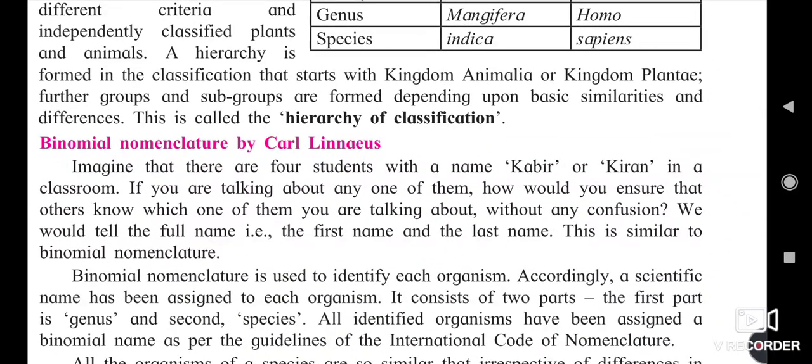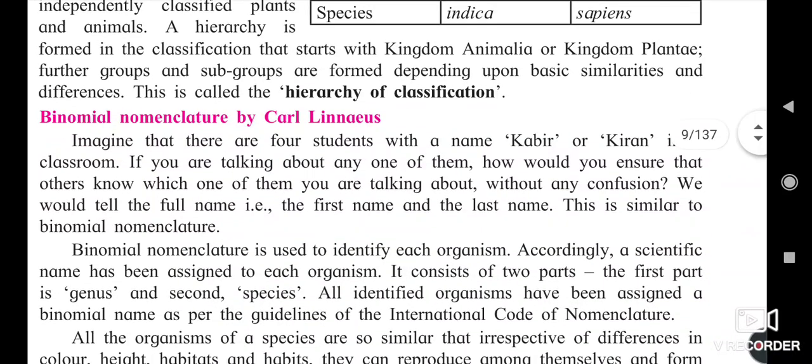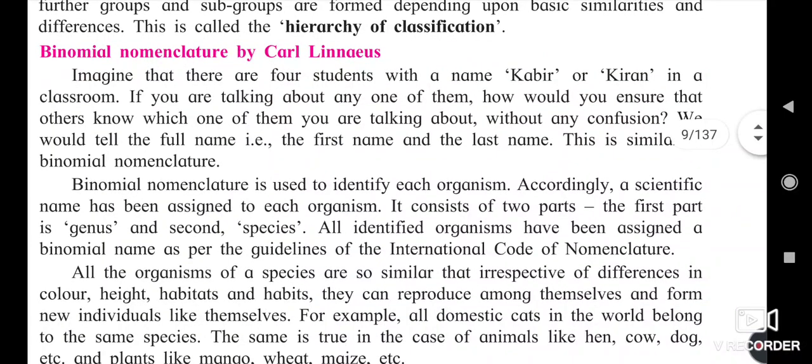Binomial nomenclature by Carl Linnaeus. Imagine that there are four students with the names Kabir and Kiran in the classroom. If you are talking about any one of them, how would you ensure that the other knows which one you are talking about? Without any confusion, we would tell the full name, the first name and the last name.